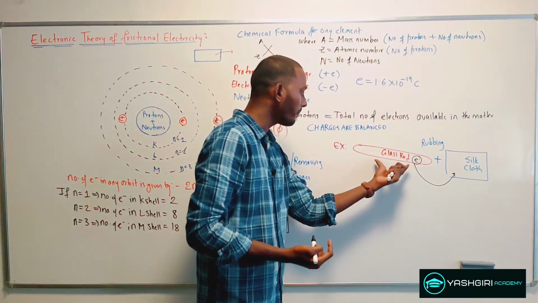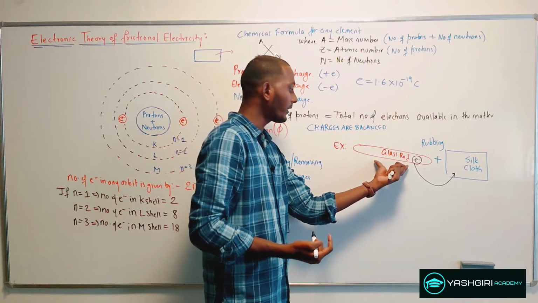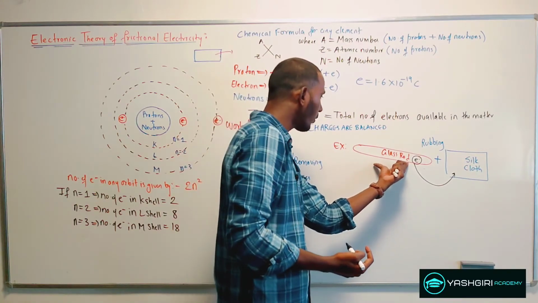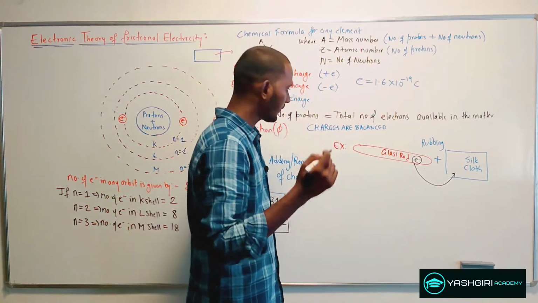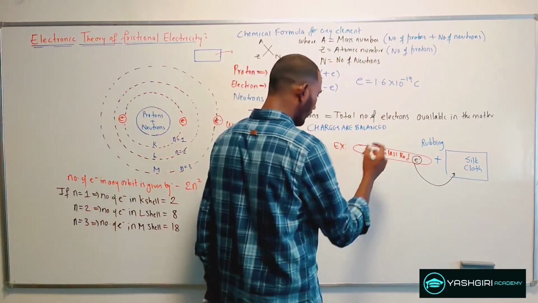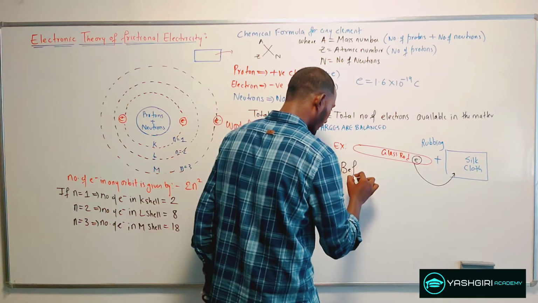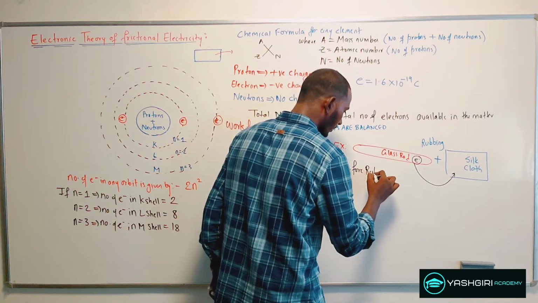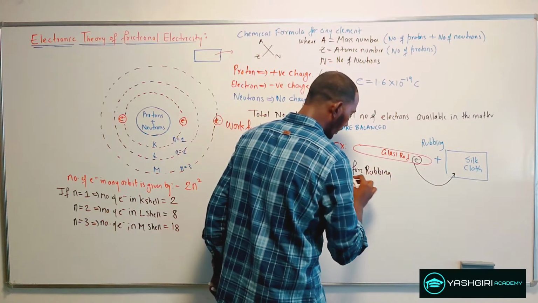there is an imbalance in the charges of the glass rod. Just for the example, let me say before rubbing, both were neutral.